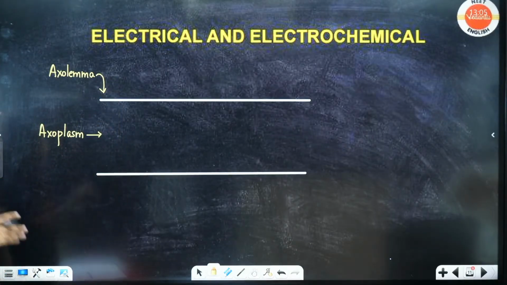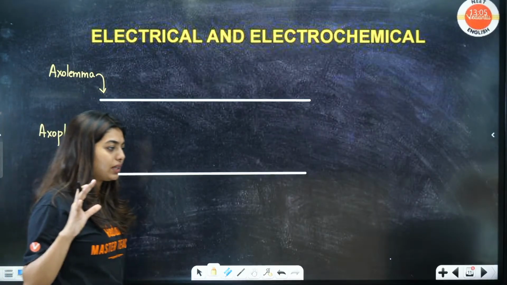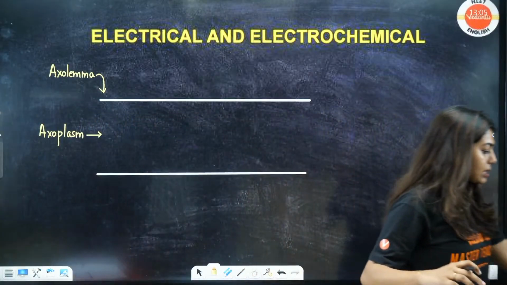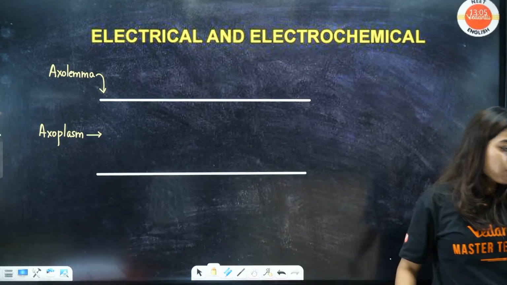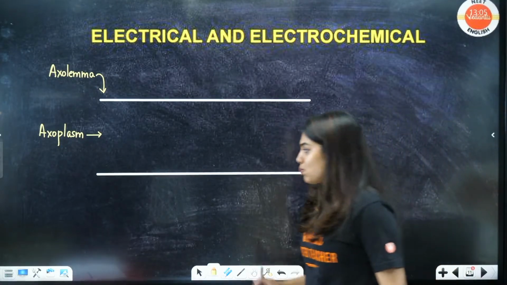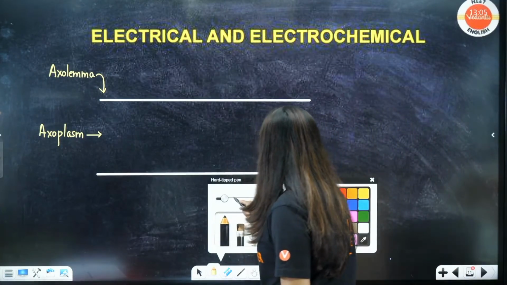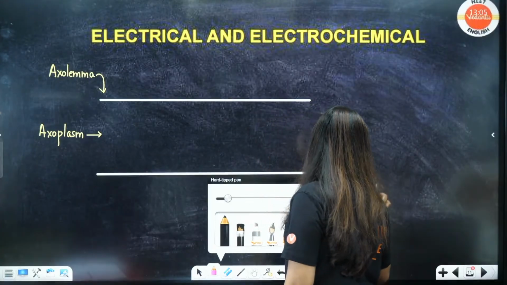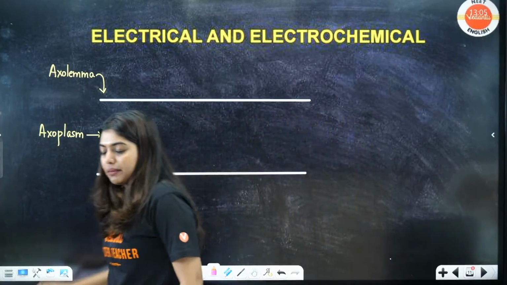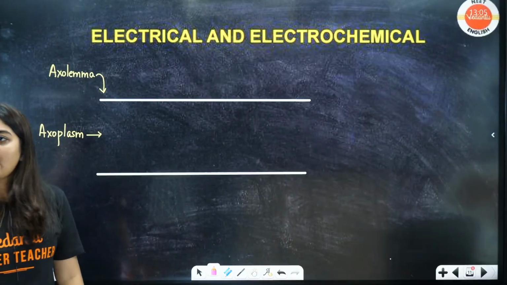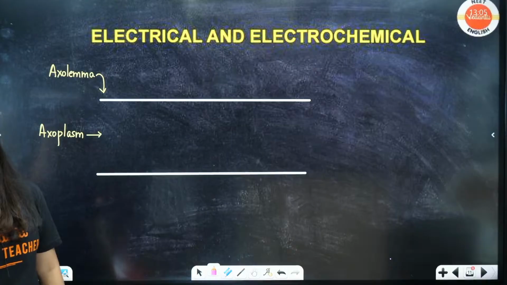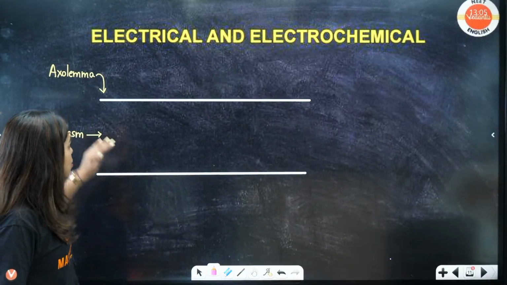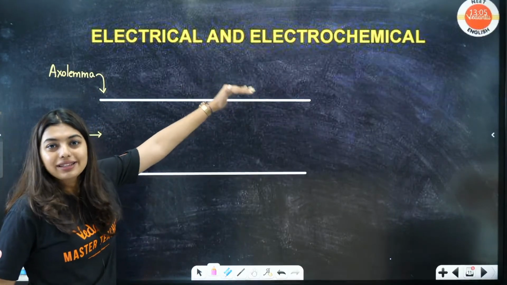Okay, clear? Now, carefully listen to me. These are your two membranes, axolemma and axoplasma. Always you should tell outer and inner. Now students, this outside one, there is a fluid.